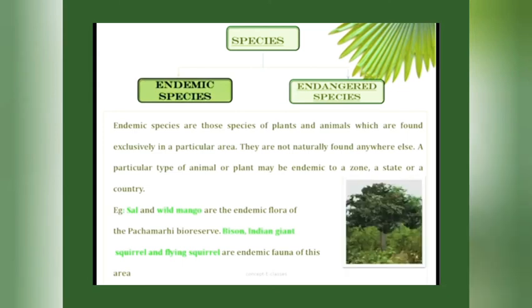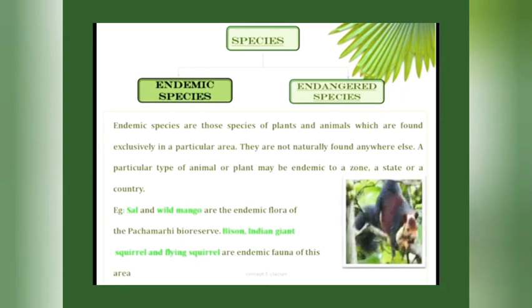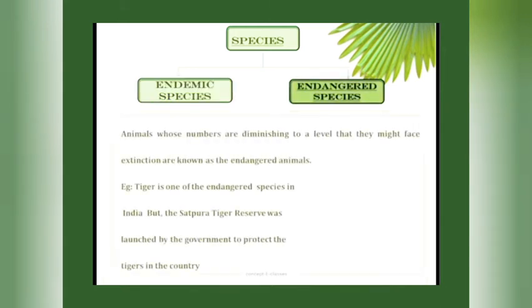For example, the sal or the wild mango are the endemic flora of the Pachmarhi Biosphere Reserve, and the bison, the Indian giant squirrel and the flying squirrel are the endemic fauna found in the Pachmarhi Biosphere Reserve. They are not found anywhere else. Now, what are endangered species? The animals whose numbers are diminishing to a level that they might face extinction are known as endangered animals. That is, the animals and plants which exist but whose numbers are decreasing are called endangered species. And those plants and animals which are not in existence are called extinct species.